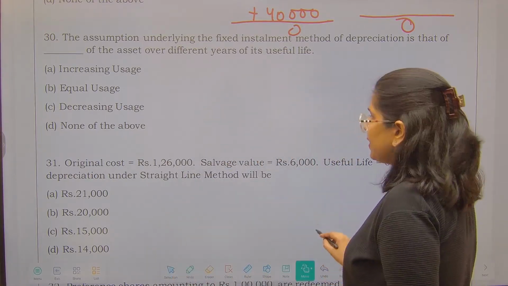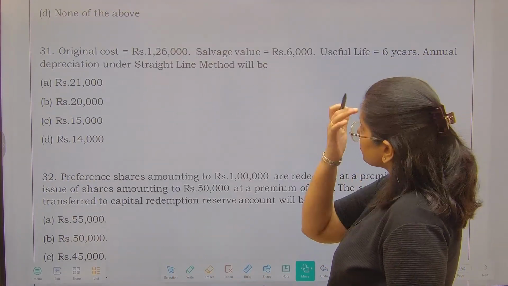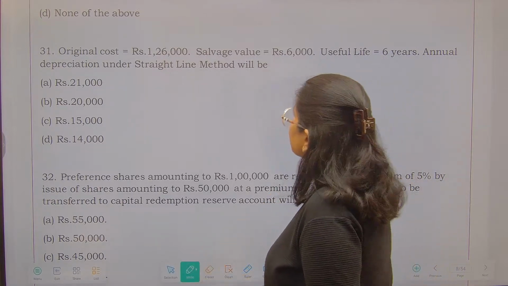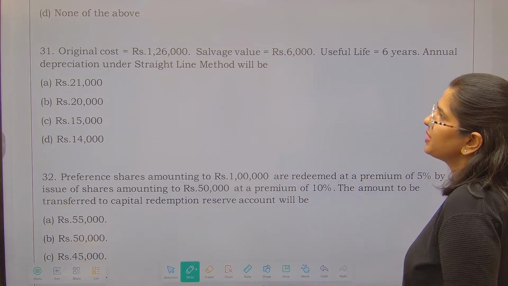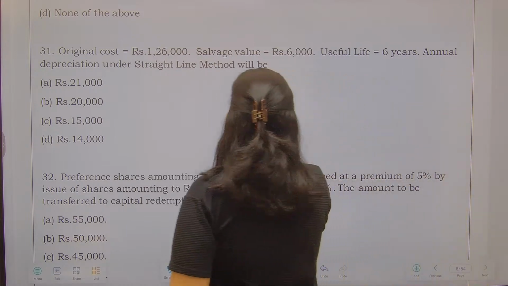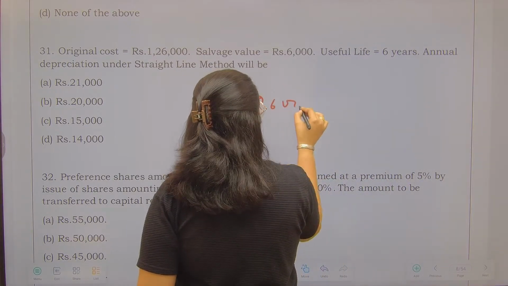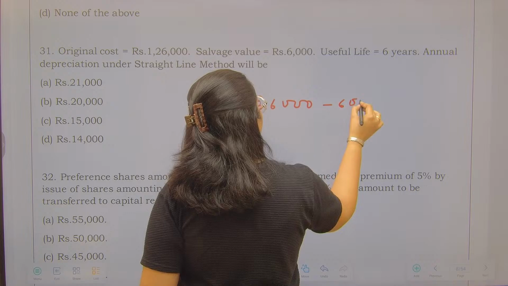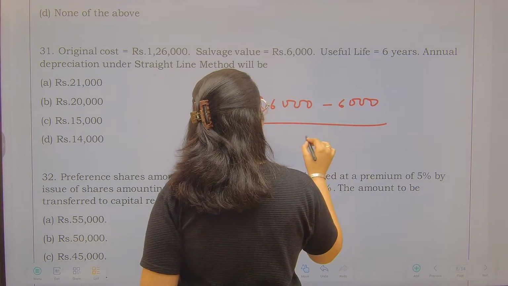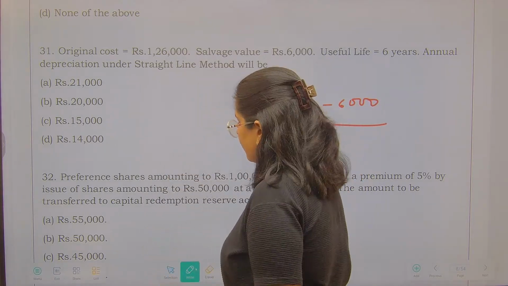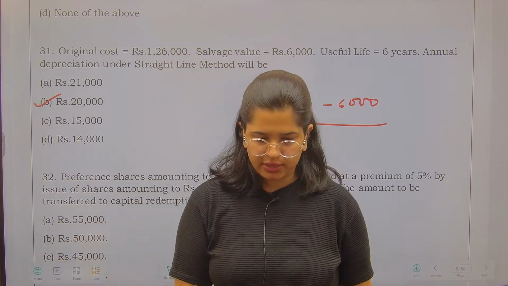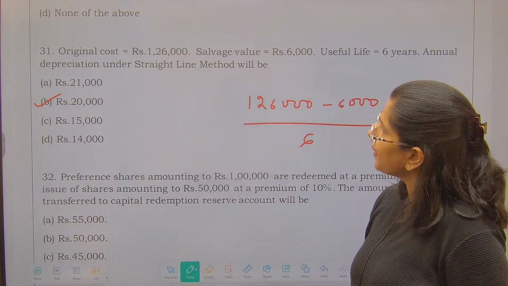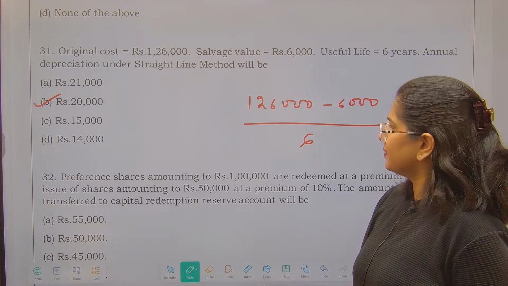Now the next question we have is 31, that is original cost is 1,26,000, salvage value is 6,000, useful life is 6 years, annual depreciation. बहुत ही super easy question है. 1,26,000 less 6,000 divided by 6 years, 120,000 divided by 6 is going to be 20,000 every year. This is what we will be charging. ठीक है, question number 31.